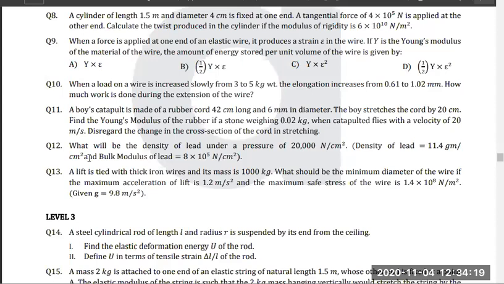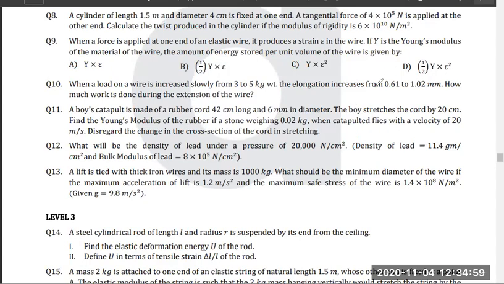Okay, question number 12. What will be the density of lead under the pressure of this? I hope all of you remember the formula of bulk modulus. Yes or no? Tell me. Delta V by V is nothing but delta D by D. We have solved a problem like this, right?